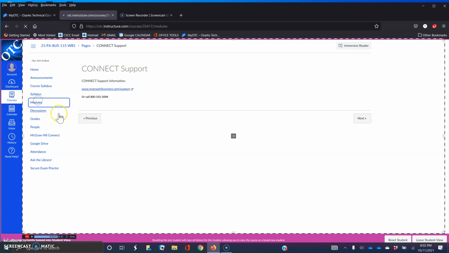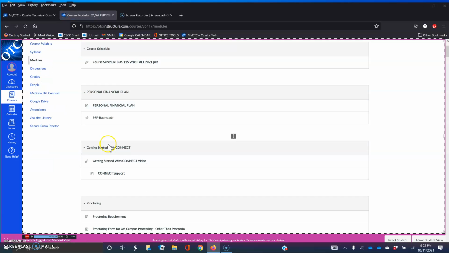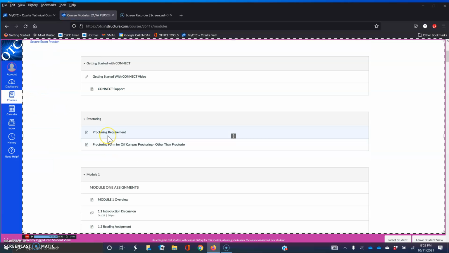So let's go back to modules. The next section down is the proctoring section. We require at least one proctored event for each course. Our proctored event for the class will be the 6.511 quiz, and you'll have a week to complete the proctored quiz. If you're not familiar with proctoring requirements, please open the link and review the proctoring requirements for OTC.